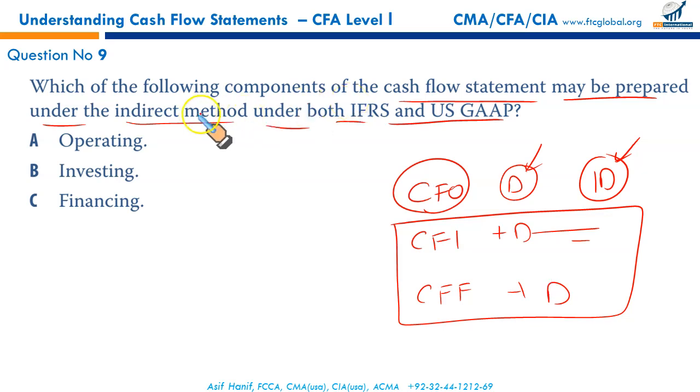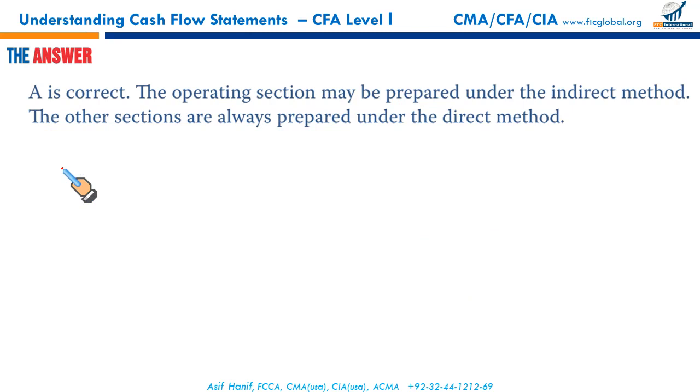So it said, which of these could be reported under both method? Only operating. Investing and financing, they are both direct basically. That makes A the correct option.